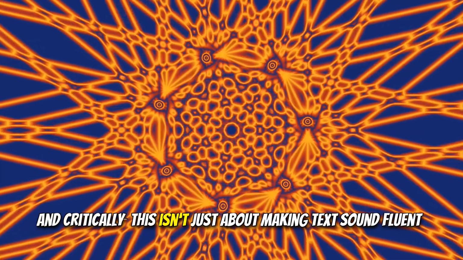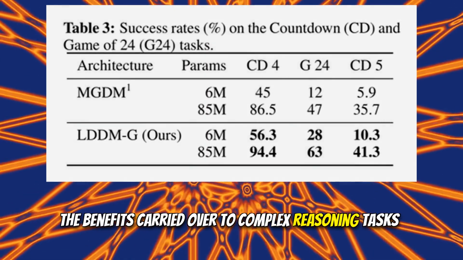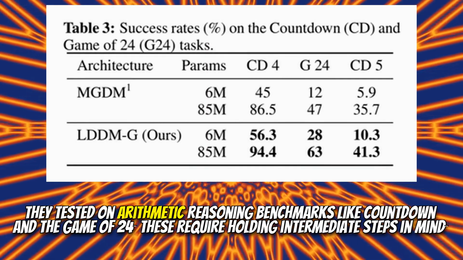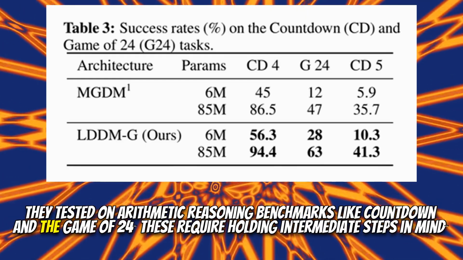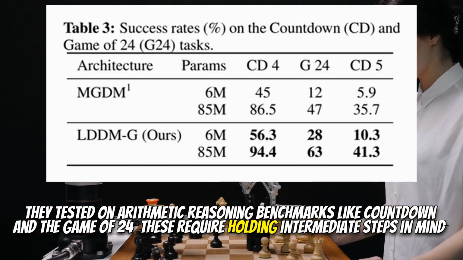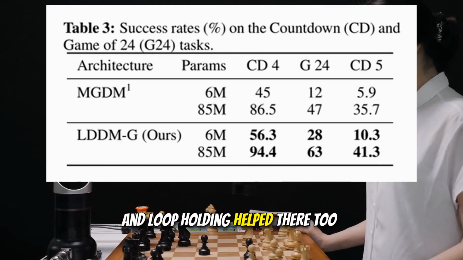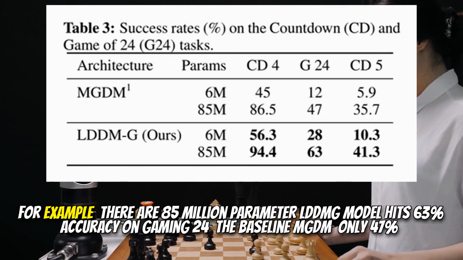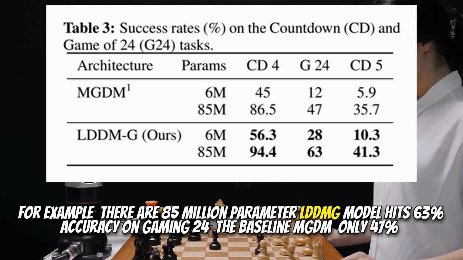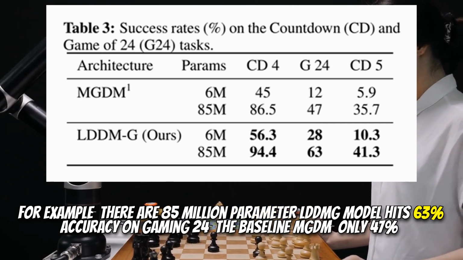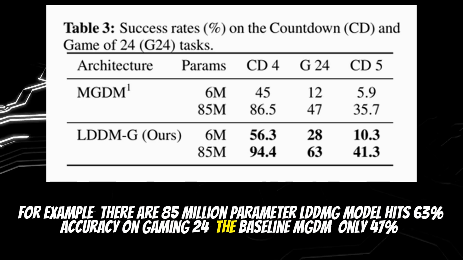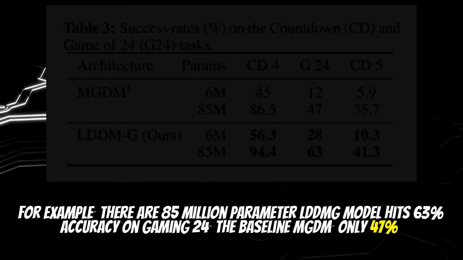And critically, this isn't just about making text sound fluent. The benefits carried over to complex reasoning tasks. They tested on arithmetic reasoning benchmarks like Countdown and the Game of 24. These require holding intermediate steps in mind, exploring possibilities. And loopholing helped there too. Significantly. For example, their 85 million parameter LDDM model hit 63% accuracy on Game of 24. The baseline MGDM, only 47%.